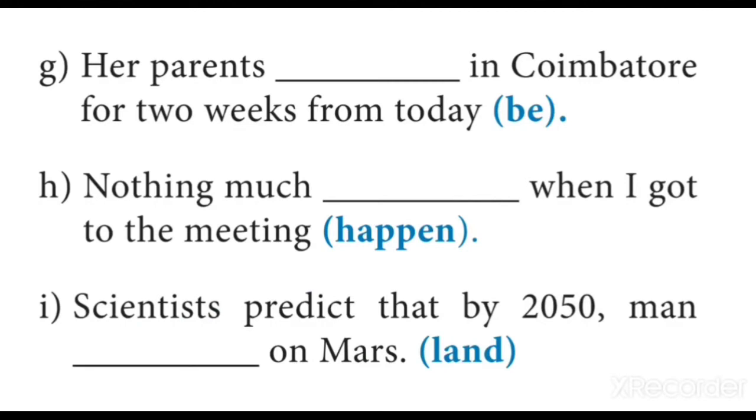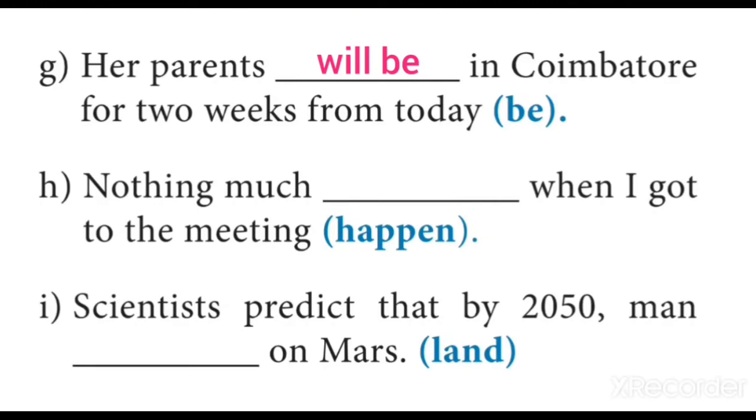Now let's see sentence G. Her parents dash in Coimbatore for 2 weeks from today. Here the phrase that suggests tense form is for 2 weeks from today. It indicates future, and the V1 within the brackets is be. We have to answer it in future simple, and so the answer is will be. So the sentence goes like this: her parents will be in Coimbatore for 2 weeks from today.